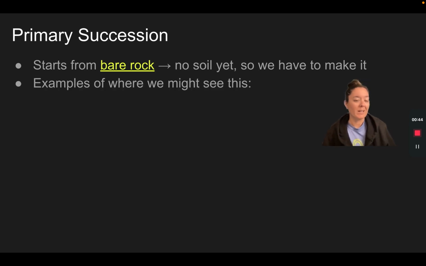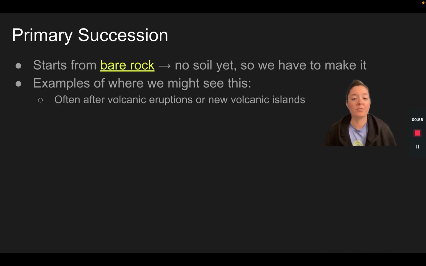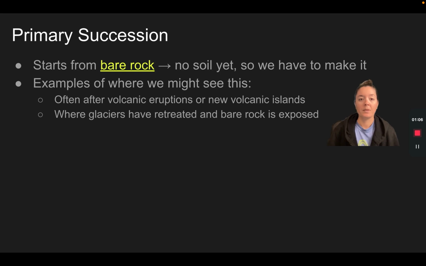Some examples of where we might see primary succession: often after volcanic eruptions, we have the lava that comes out of the volcano, and that lava hardens and cools into rock. So again, no soil, we have to make that soil by breaking down rock. Sometimes glaciers sit over rock, and as they melt and retreat, the rock those glaciers are sitting on is exposed. So again, starting from bare rock.